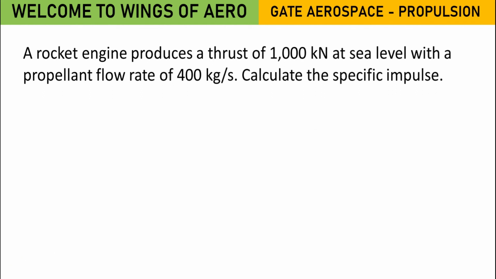A rocket engine produces a thrust of this much at sea level with a propellant flow rate of this much. Find out the specific impulse. It's a very simple one. Specific impulse is by this formula. Just substitute the values, you will get it.